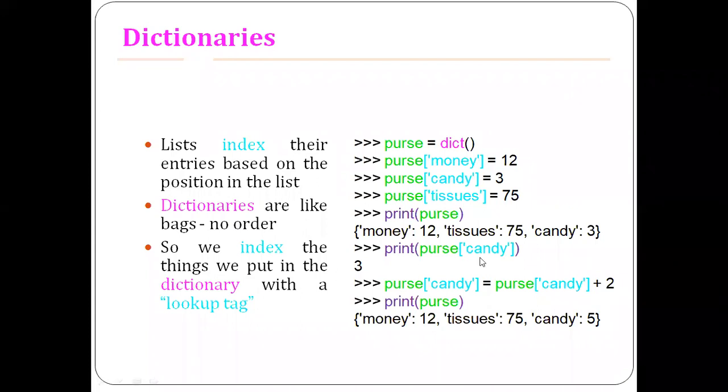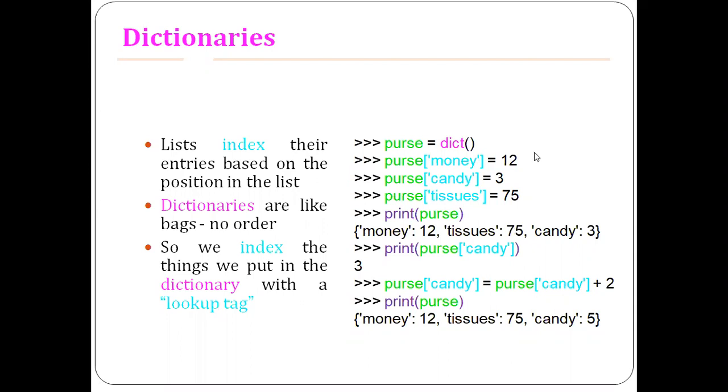Print, parse, followed by candy. What is that candy? It is nothing but the lookup tag. So when I use parse followed by candy, which is nothing but the lookup tag, it is going to print the value associated with the candy. That is nothing but the 3 here, right?